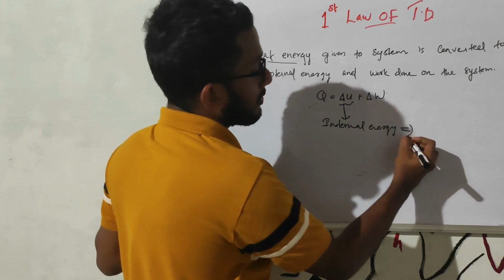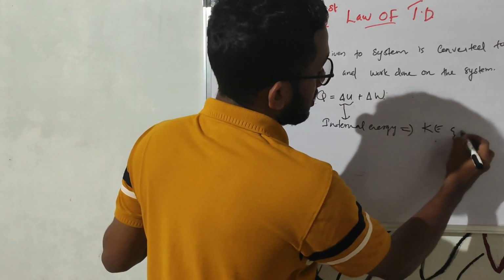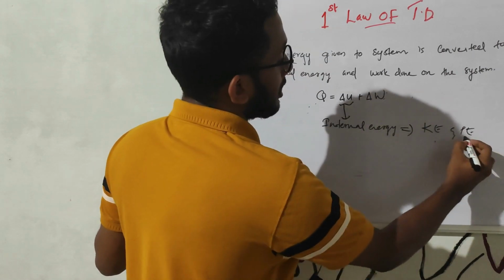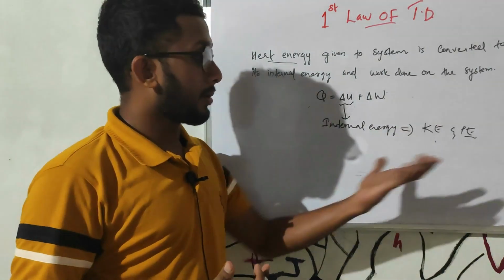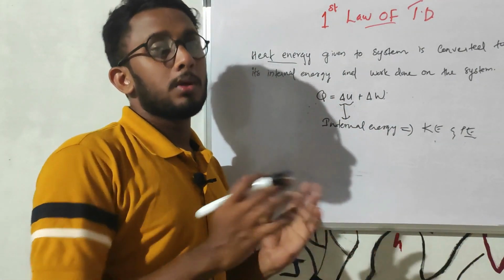Basically it is in two forms, kinetic energy and potential energy. It becomes potential energy when there is a change in the states of matter, otherwise it is kinetic energy.